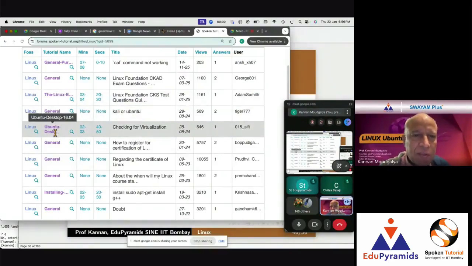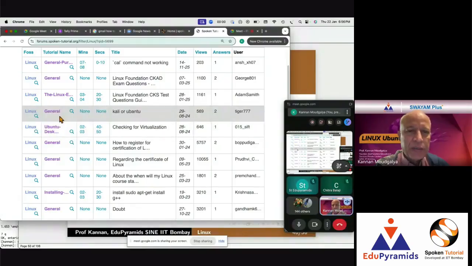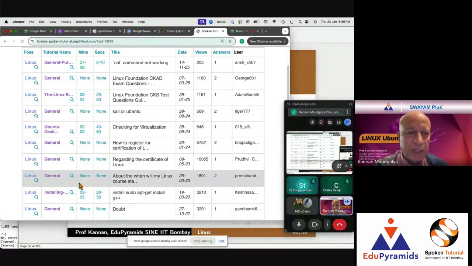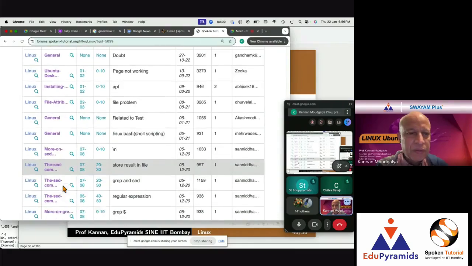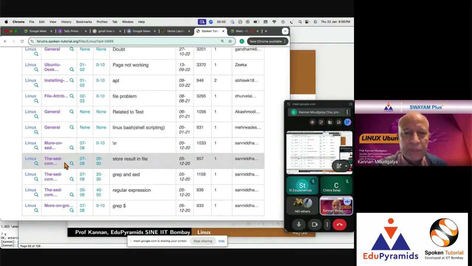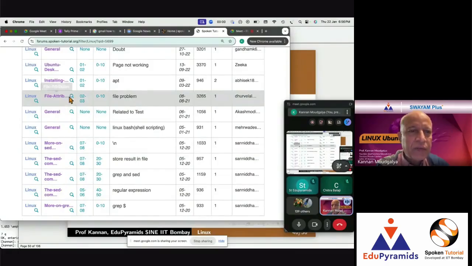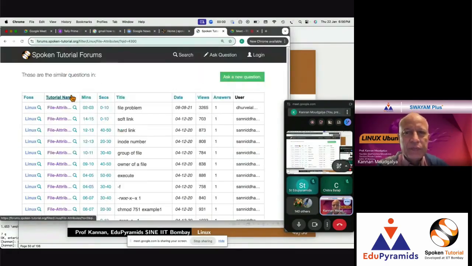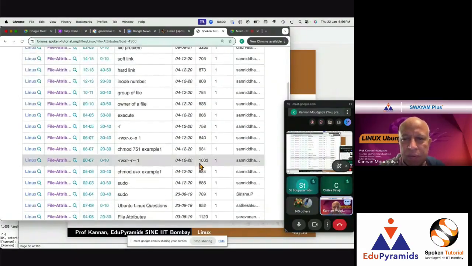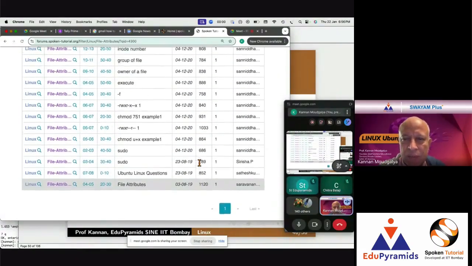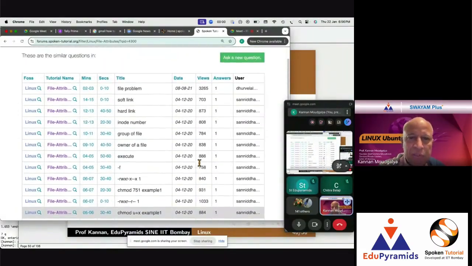So general, Ubuntu desktop 16.04, right? Or general, Kali or Ubuntu, various things people are asking. So let me click this. There seem to be a lot of questions on general, installing, file attributes. Okay, so let me take file attributes. Not many people, but the same person is asking a lot of questions.